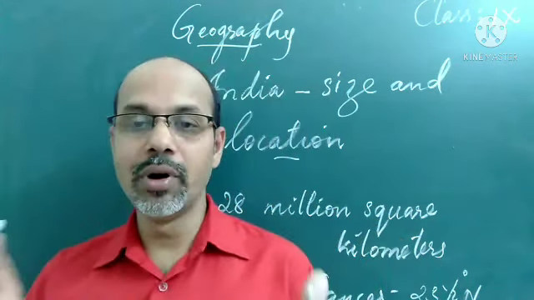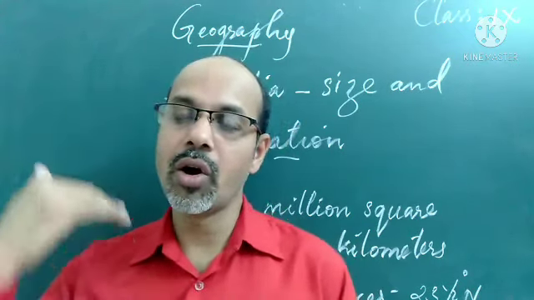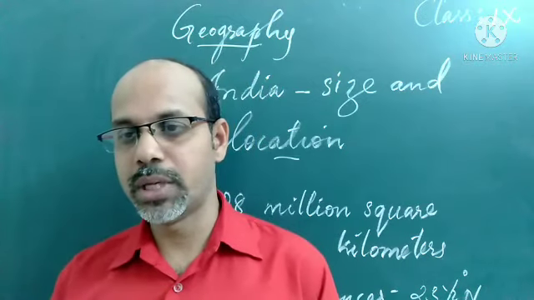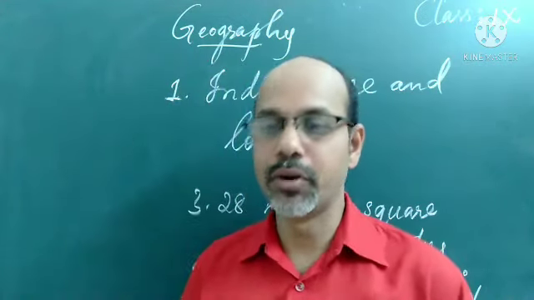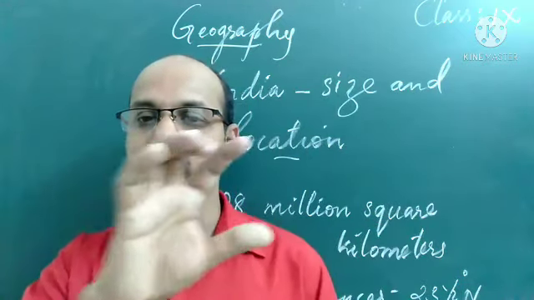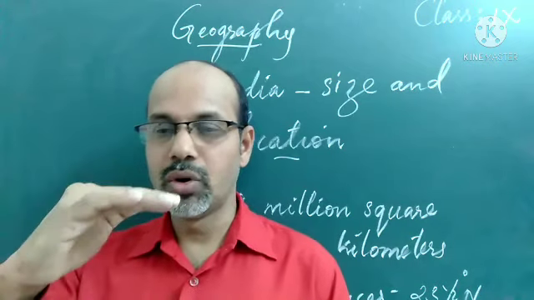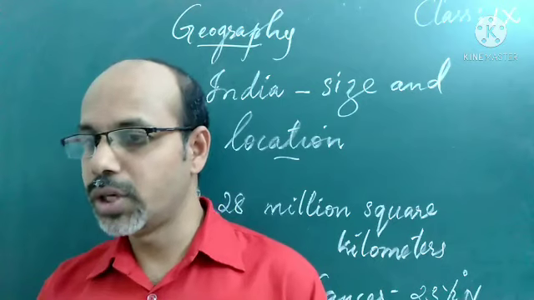Where is the location of our country? We can find in the world map where India is located. We often say India is located completely in the northern hemisphere, which means above the equator. The equator is dividing the entire earth into two equal halves. So above the equator, which means the northern part of the equator, our country lies.